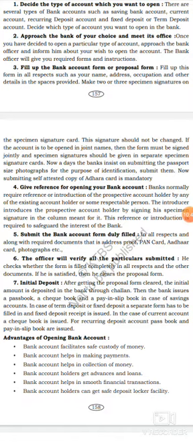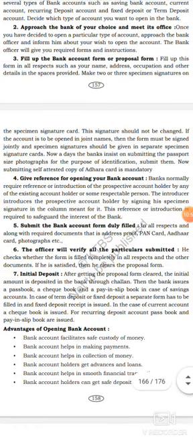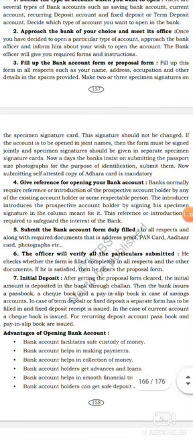Nowadays, the banks insist on submitting passport size photographs for the purpose of identification. Submit them. Now, submitting self-attested copy of Aadhaar card is mandatory. Listen, dear student. Third one is fill up the bank account form or proposal form.